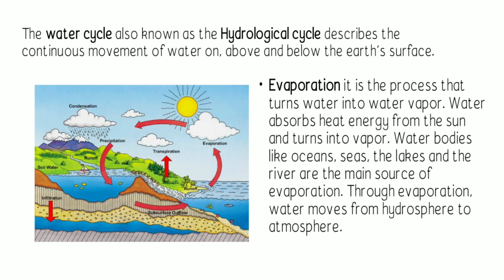We have 6 to 7 processes of the water cycle. First, we have evaporation. It is the process that turns water into water vapor. Water absorbs heat energy from the sun and turns into vapor. Water bodies like oceans, seas, lakes, and rivers are the main source of evaporation. Through evaporation, water moves from the hydrosphere into the atmosphere.